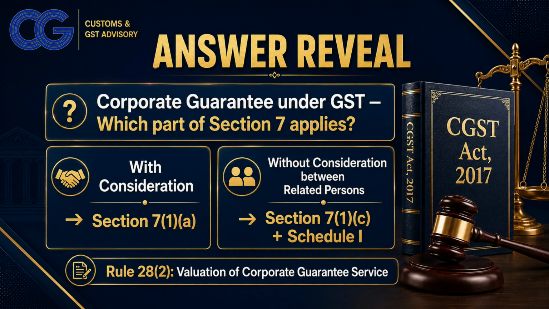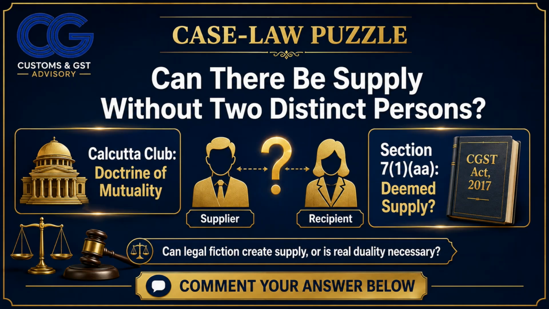Rule 28 then helps in valuation of such corporate guarantee service. It does not replace Section 7. So the correct answer is with consideration, Section 7(1)(a). Without consideration between related persons, Section 7(1)(c), read with Schedule 1. Now here is a deeper question for you based on judicial interpretation of the very concept